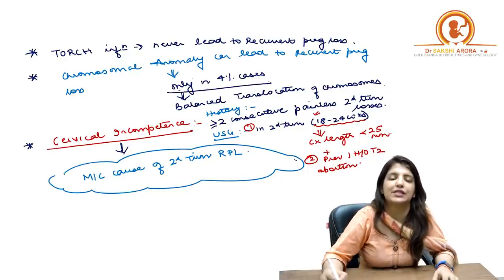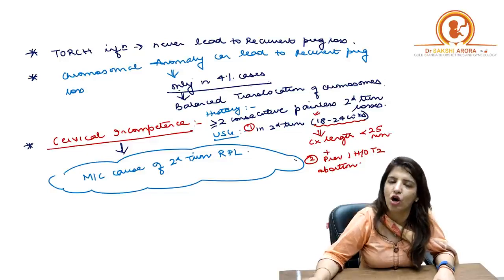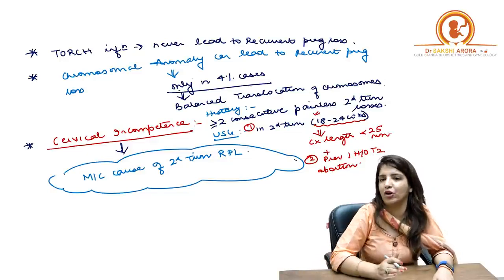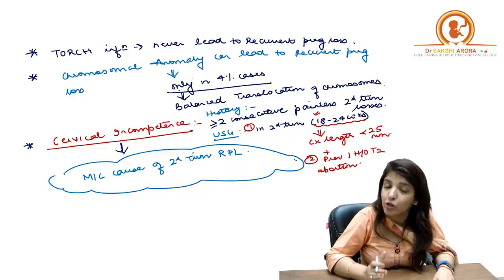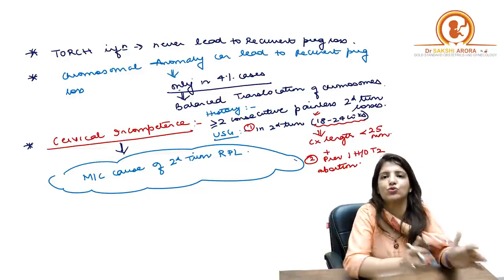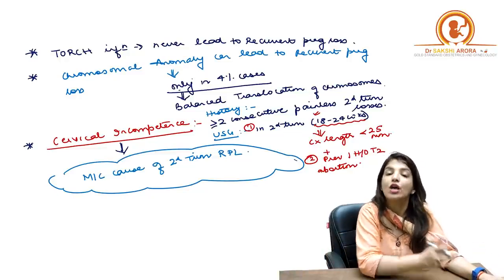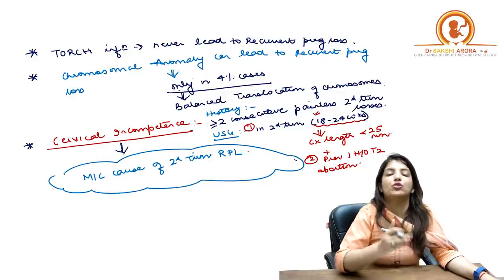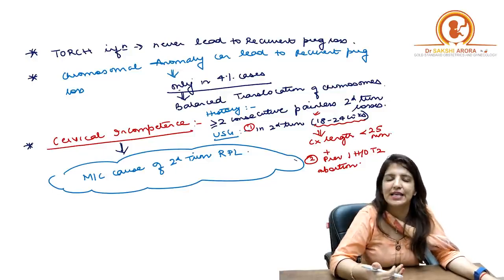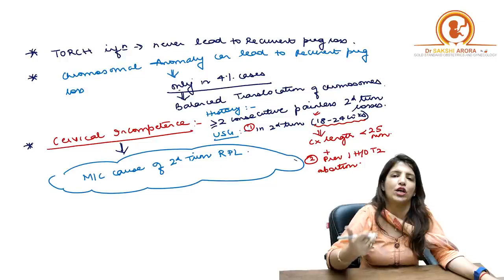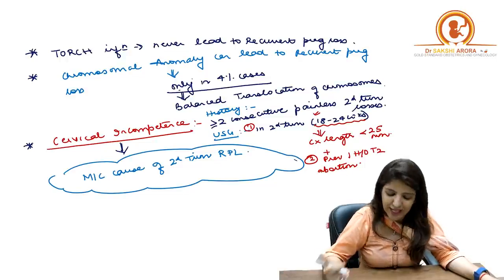Chromosomal anomalies can also lead to recurrent pregnancy loss, but chromosomal anomalies lead to only 4% cases of recurrent pregnancy loss, and the most common chromosomal anomaly which leads to recurrent pregnancy loss, you are not going to say it is aneuploidy or trisomy. The most common chromosomal anomaly which leads to recurrent pregnancy loss is balanced translocation of chromosomes, right?